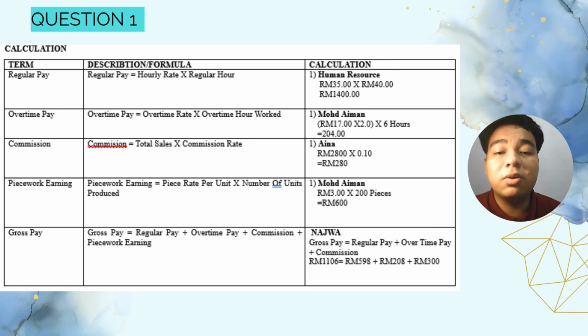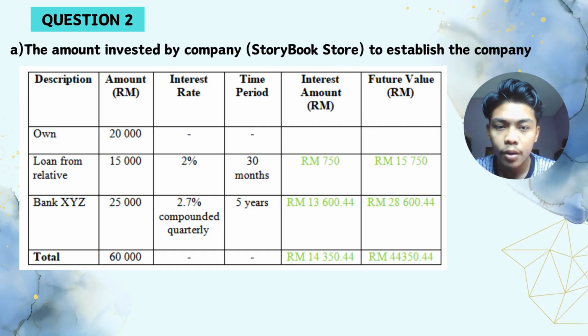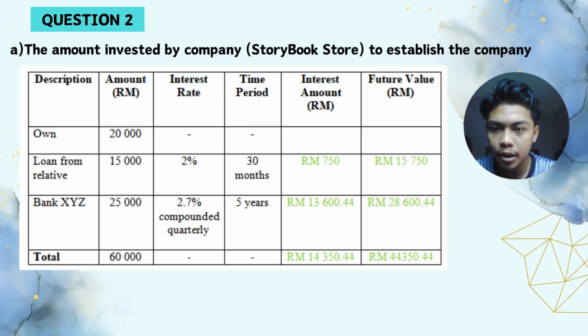For the gross pay, it means regular pay plus overtime pay plus commission plus piece work pay. For example, RM598 plus RM208 plus RM300 and we get RM1006. Alright, for question 2, this is the amount invested by our company, Storybook Store,